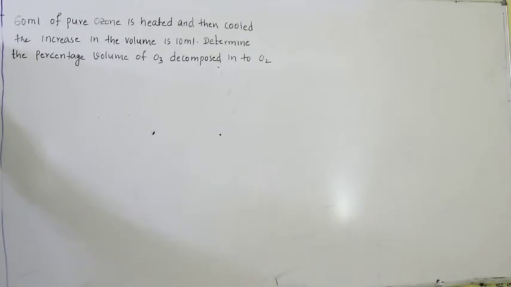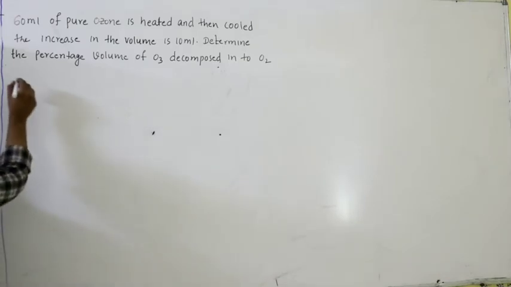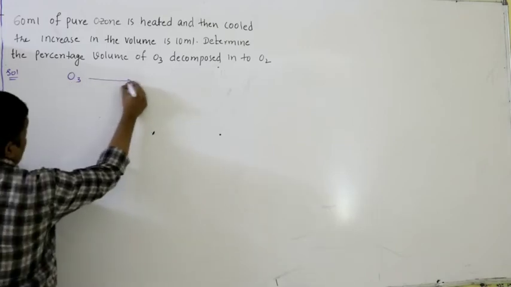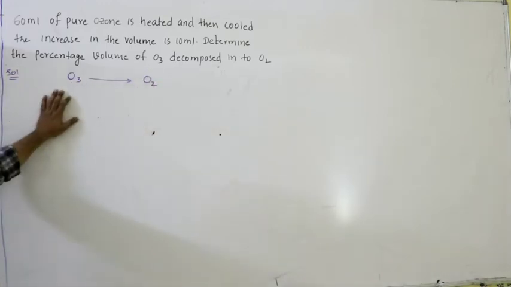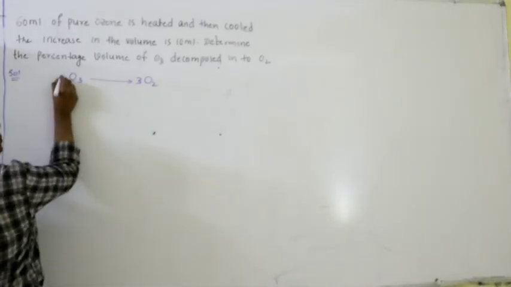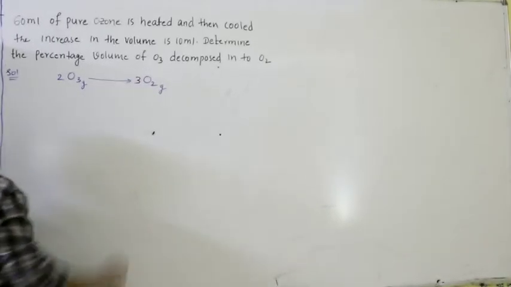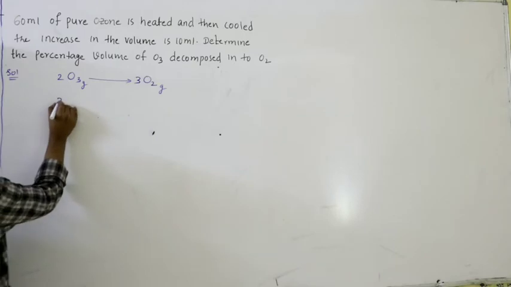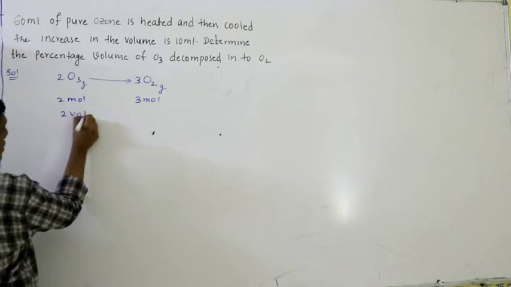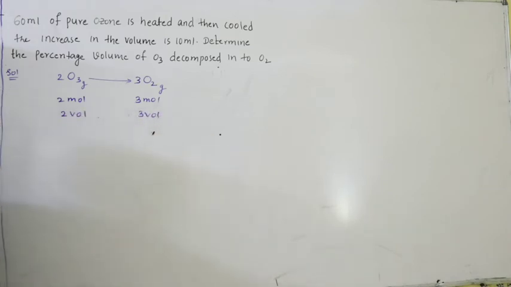60 ml of pure ozone is heated and then cooled. Okay, the increase in volume is 10 ml. Determine the percentage volume of ozone decomposed. First thing, ozone decomposes to oxygen. Ozone formula is O3, oxygen formula is O2. Balance it. So 3 oxygens, 3 O2, 2 O3. 2 moles of ozone on decomposition gives 3 moles of oxygen. So both are gases, 2 volumes gives 3 volumes. 2 volumes of ozone on decomposition gives 3 volumes of oxygen.